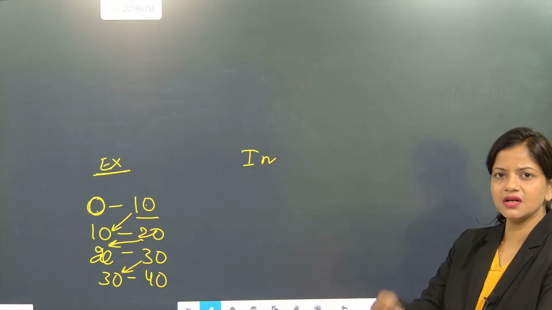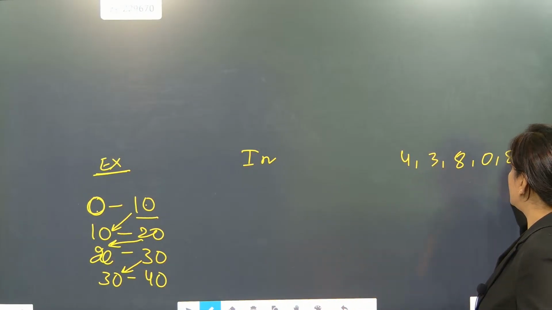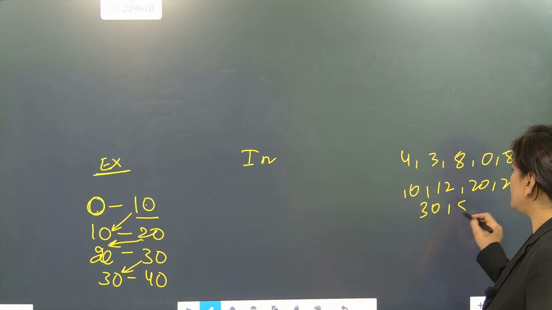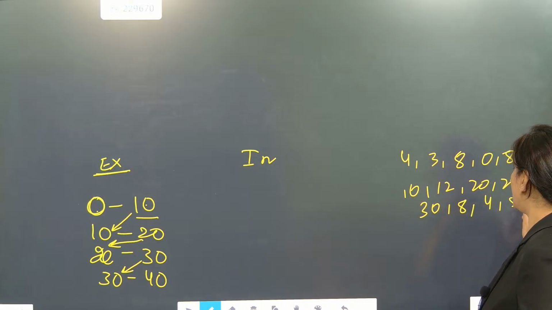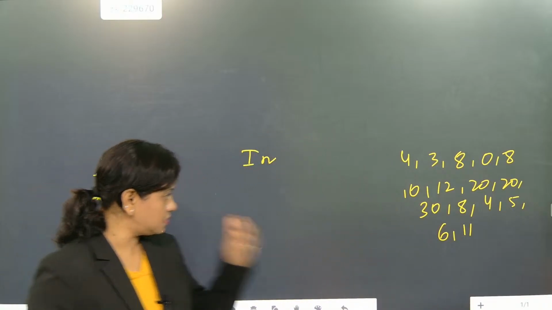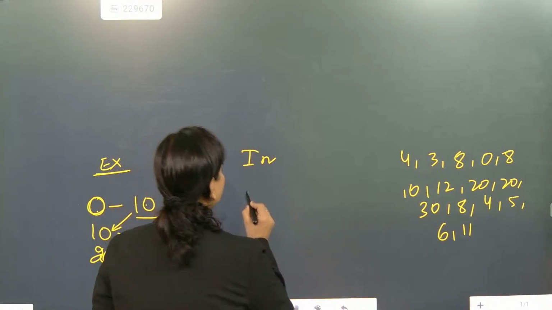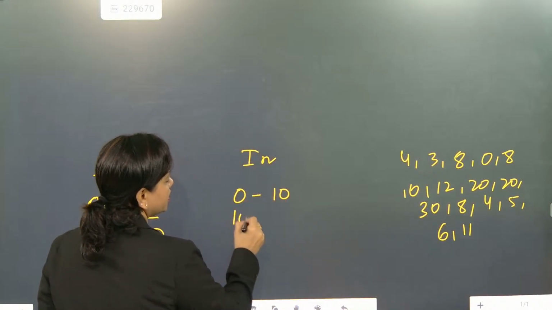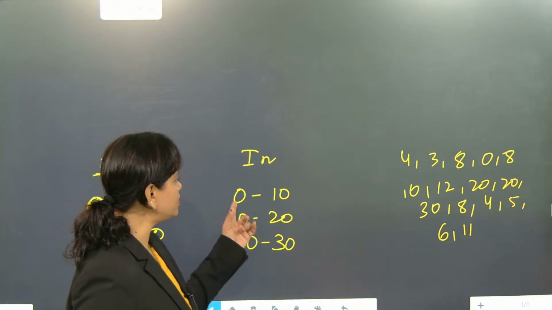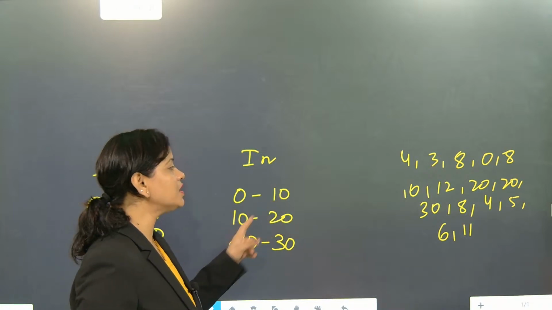Suppose some numbers are coming between 0 and 30, like 4, 3, 8, 0, 8, 10, 12, 20, 20, 30, 8, 8, 4, 5, 6, 11. So this many numbers are given. This is ungrouped. We can convert it into groups and make a frequency table. How will we do it? We will write 0 to 10, 10 to 20, and 20 to 30. Understood? Now here 0 is included. If I include 10 here also and 10 here also, 10 will come two times, which we can't do.